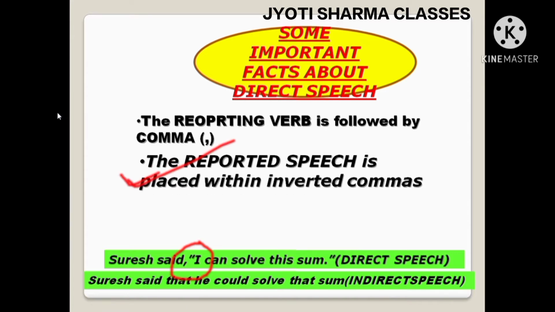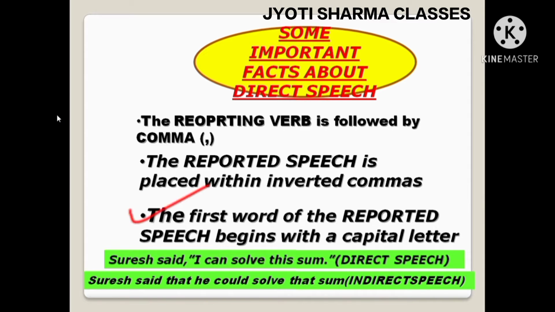Now the second rule is talking about the reported speech. Which one? The speech written in inverted commas: I can solve this sum. This is reported speech, and it should be placed within inverted commas. And the third rule is about the first word of the reported speech. Here, in I can solve this sum, I is written in capital letter. The first letter of the reported speech should always begin with a capital letter.